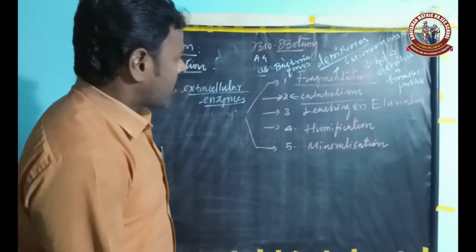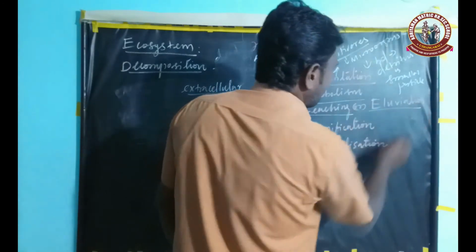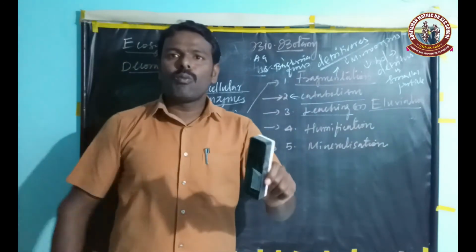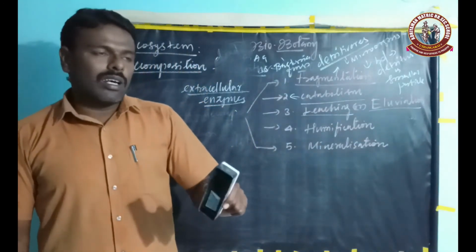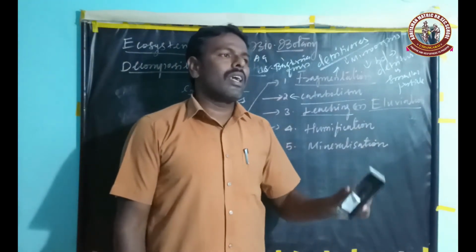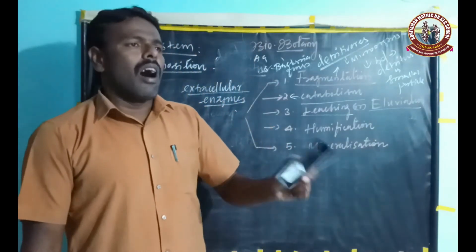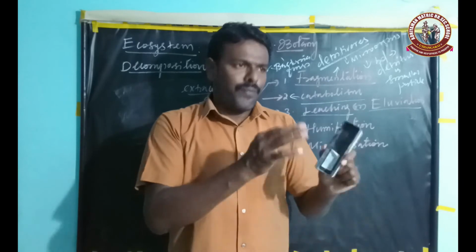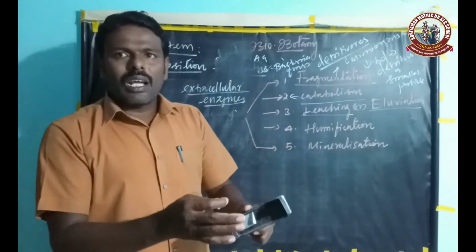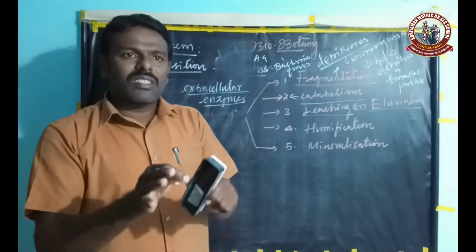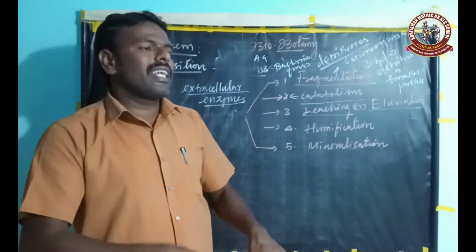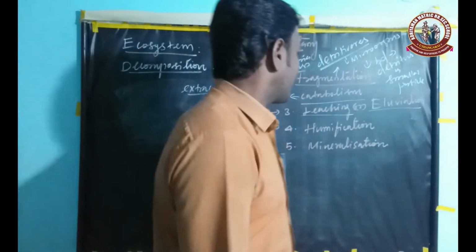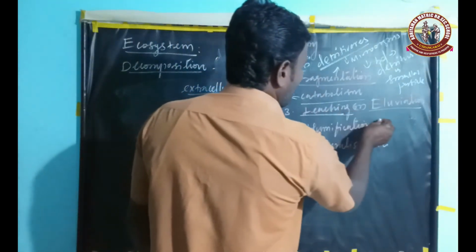Next we are going to see leaching or eluviation. This is the movement of decomposed, water-soluble organic and inorganic components from the surface to the lower layers of the soil, or their being carried away by water from one place to another.